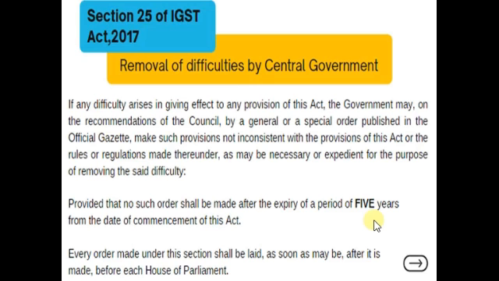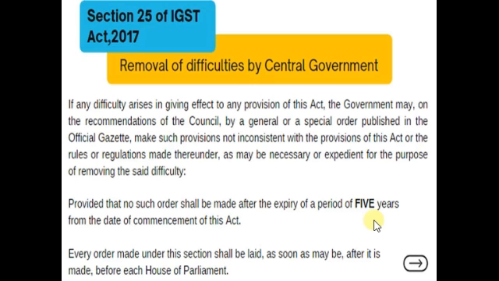But since the 3 years got over on 30th June 2020, and still there are many laws or many acts which have been framed under the CGST or IGST, there are various sections which are still not so convenient for the consumers and the suppliers.